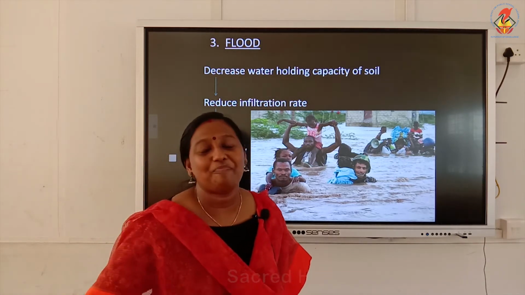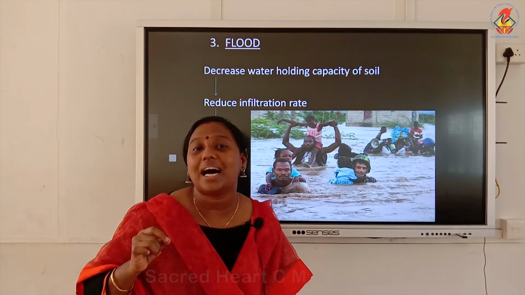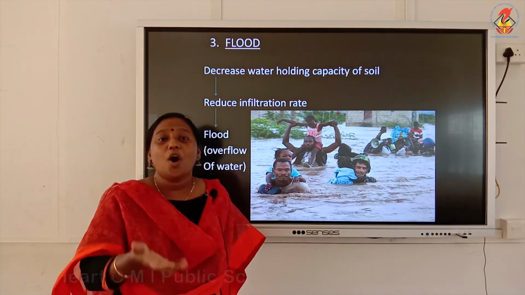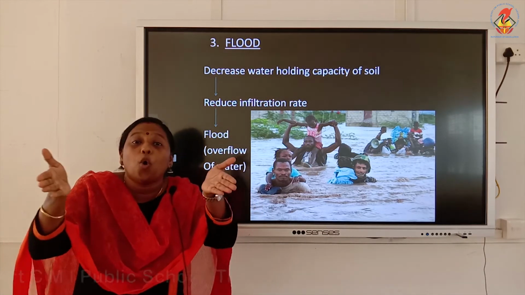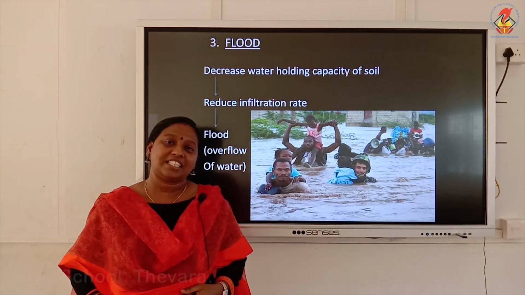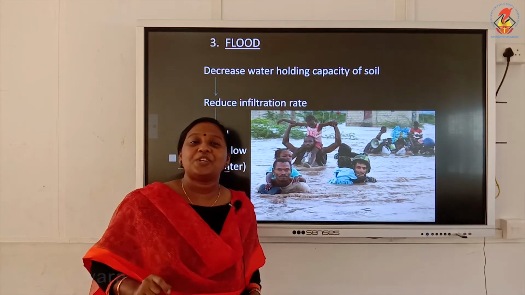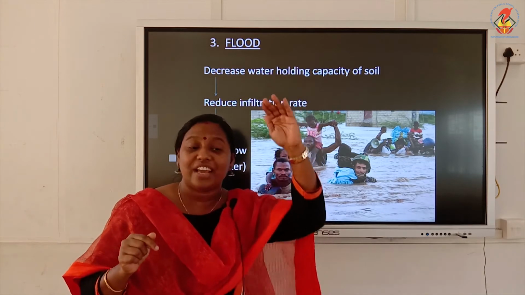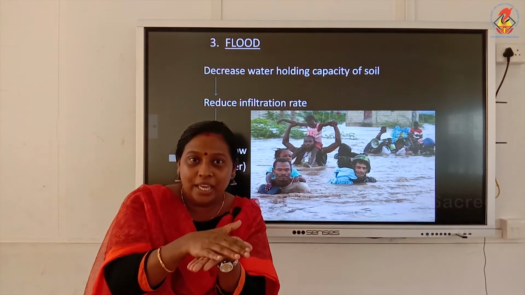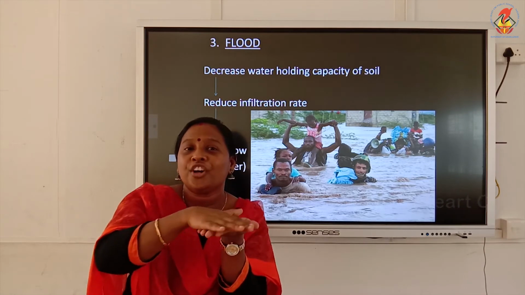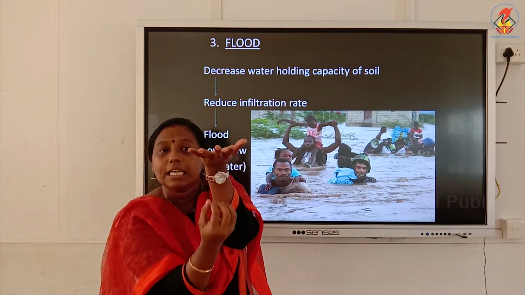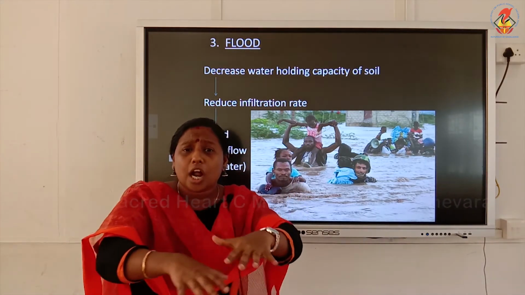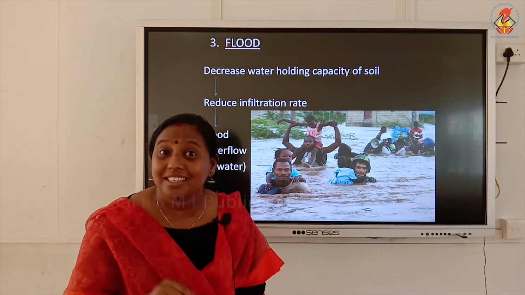One such physical property is the water holding capacity of a soil. What do you mean by water holding capacity of a soil? The amount of water which the soil can hold is called the water holding capacity of a soil. This water holding capacity of a soil reduces due to deforestation. Actually, when rain falls on the soil surface, this water should go into the deeper layers. The soil should absorb the water and it should go to the deeper layers and the groundwater resources should be replenished. This is the normal procedure.